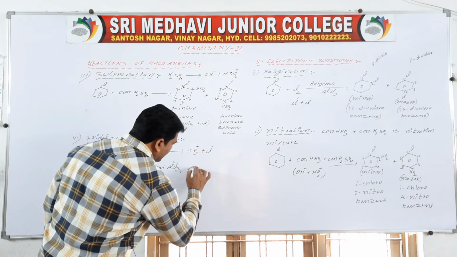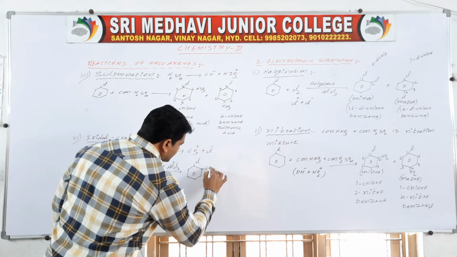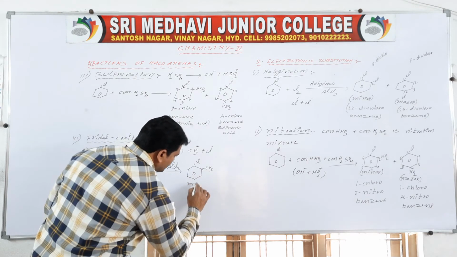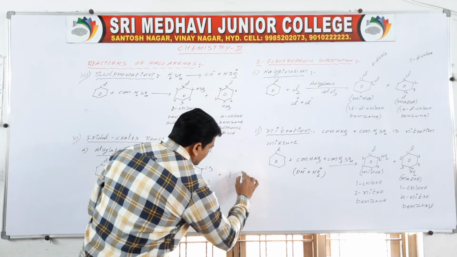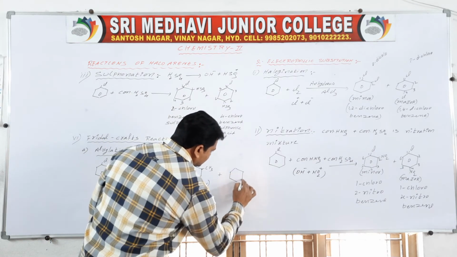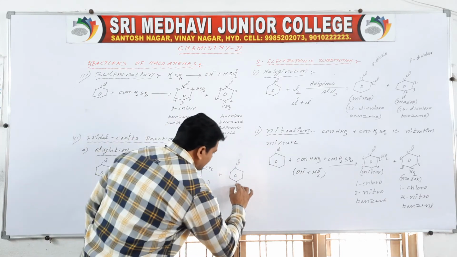If the electrophile attaches at the ortho position, the product is formed as the minor product, and if it attaches at the para position, CH3 is formed at para.